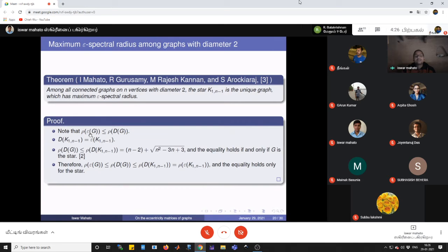From the definition of the eccentricity matrix we get this, and by the Perron-Frobenius theorem. Now we know that the distance matrix and eccentricity matrix are the same for the star. And we have seen this result in the lemma. We recall this result: the star has the maximum distance spectral radius among all graphs with diameter 2. So this result we have. Now using this idea and this idea, we get the result.